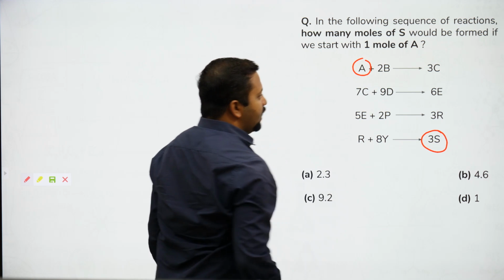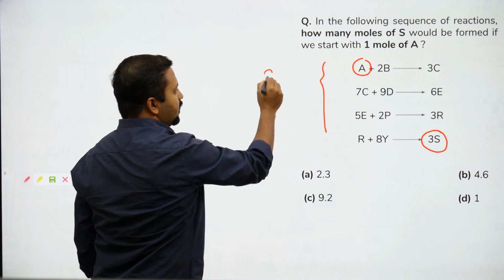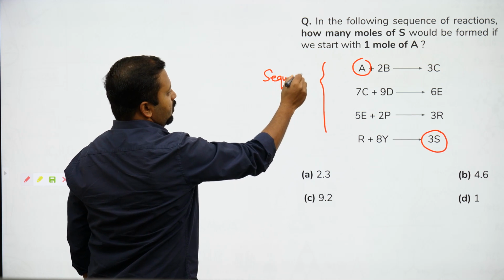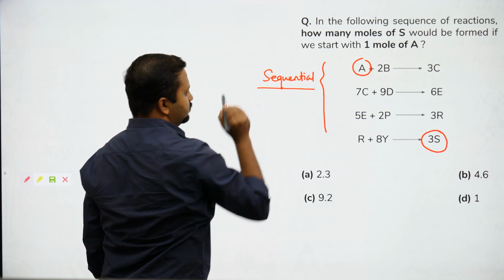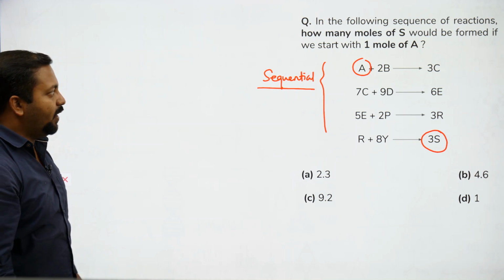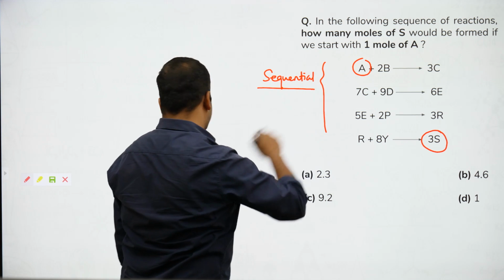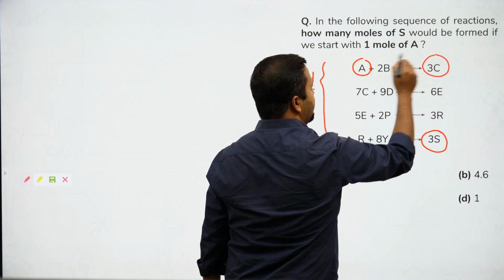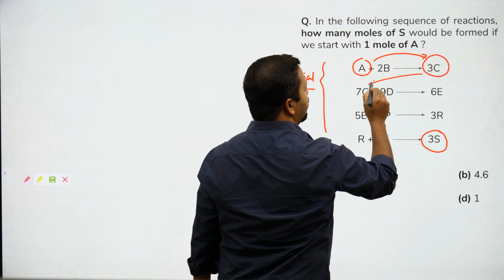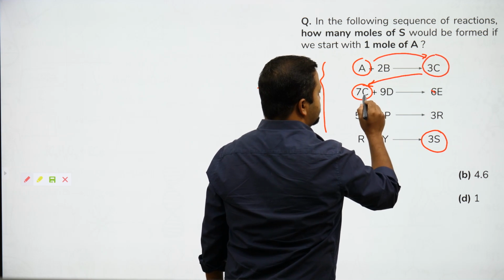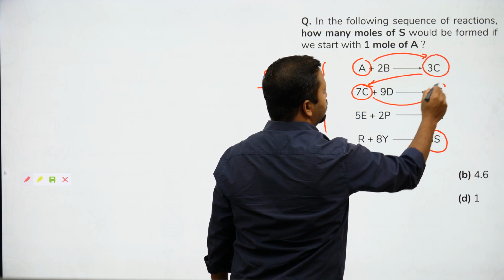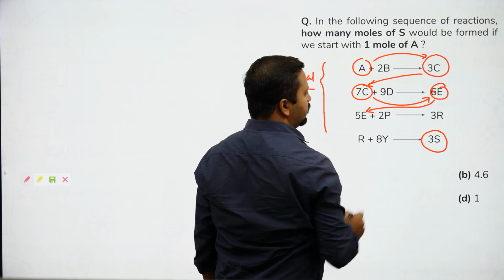This is given. Now this kind of a reaction is known as a sequential reaction, and questions are asked on it every time. Why is it known as sequential? Because there is a sequence. You see A is connected to C and C is involved over here. C is connected to E and E is involved over here.